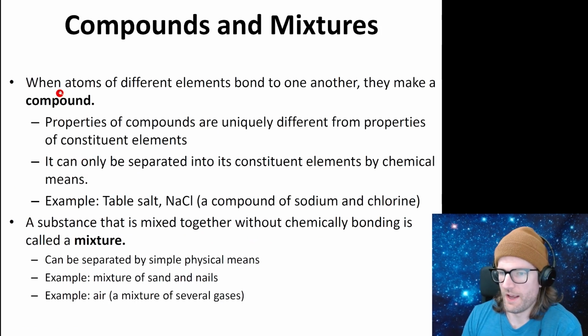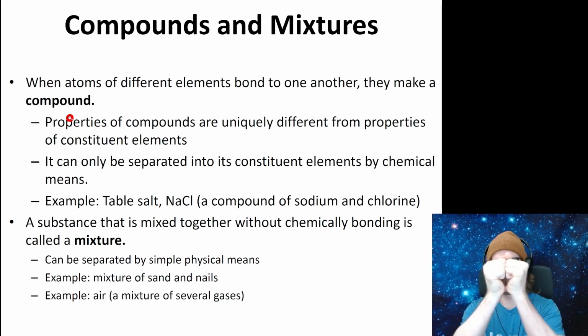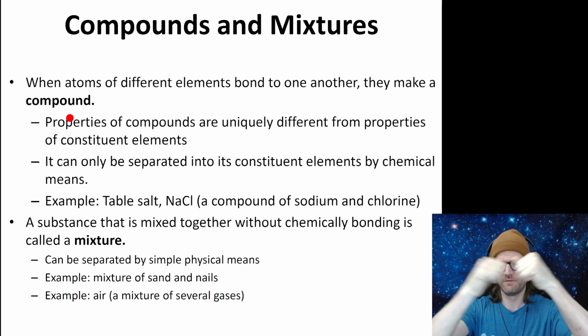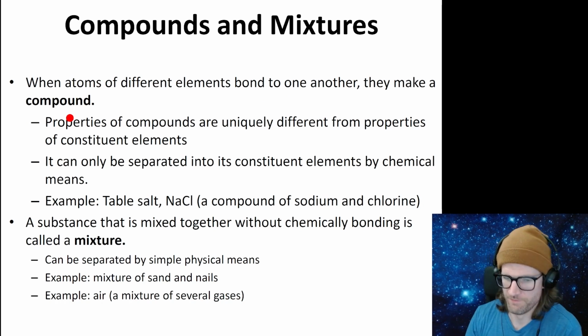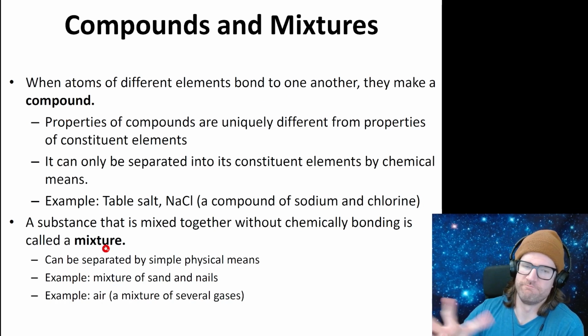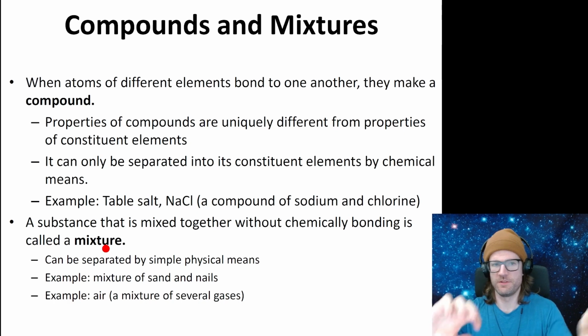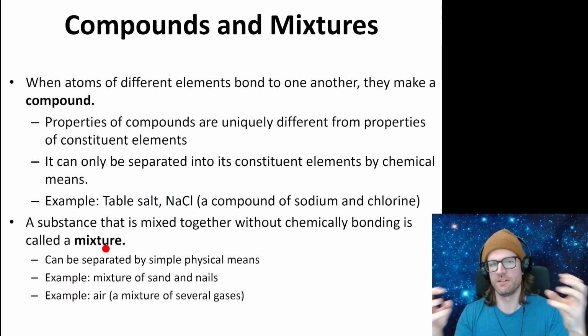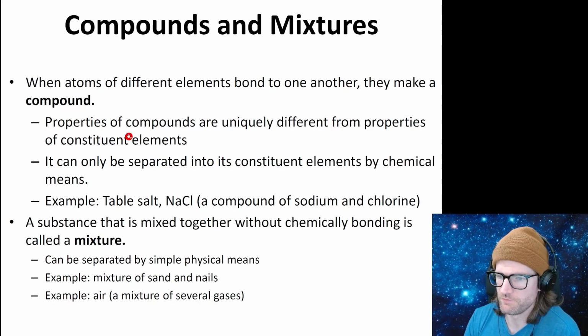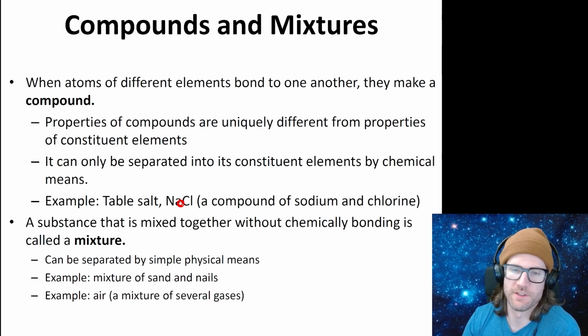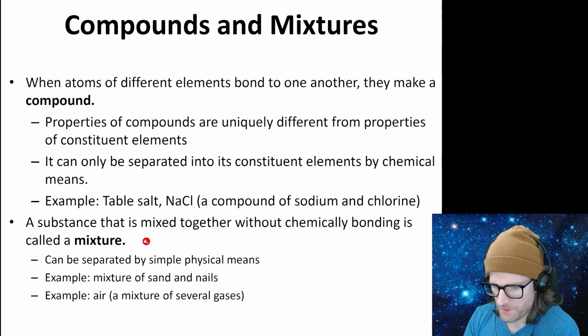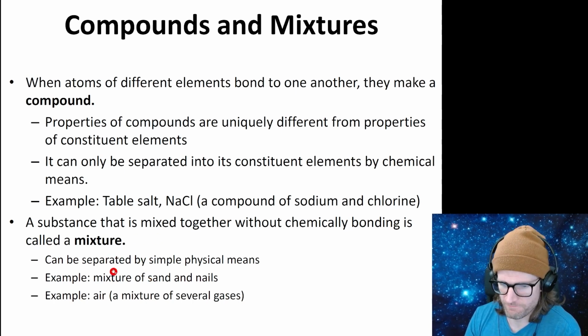Okay. When atoms of different elements bond to one another, they make compounds. So that's atom and atom together. It can be multiple atoms coming together to form a compound. A mixture is when you take two compounds or elements and you just mix them up. They don't actually chemically bond. Some good examples of compounds: table salt, water. A mixture would be like a mixture of sand and nails. There's still nails, there's still sand, but it's just a mixture.